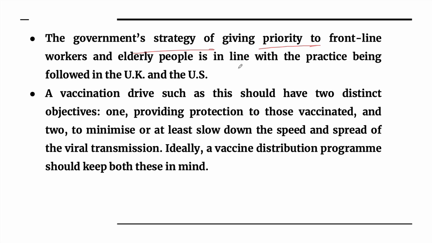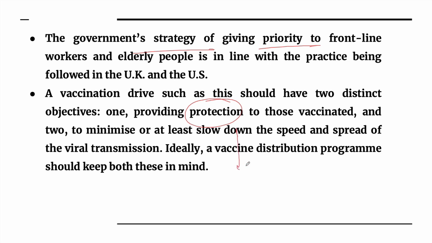In any vaccine distribution policy, there are two major objectives: first is related with the protection of those vaccinated, those who are taking the vaccine, to ensure their protection, and the second is to minimize the transmission.